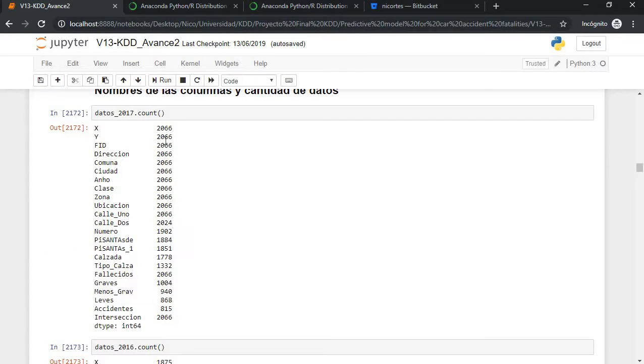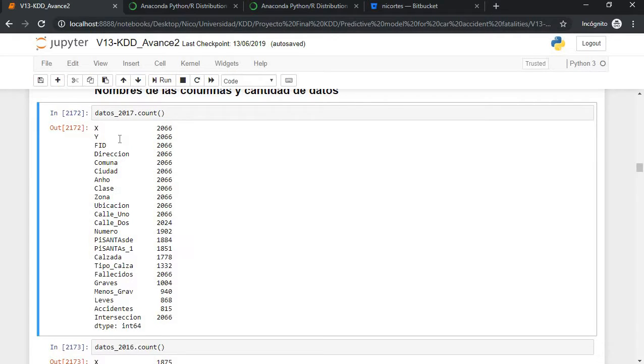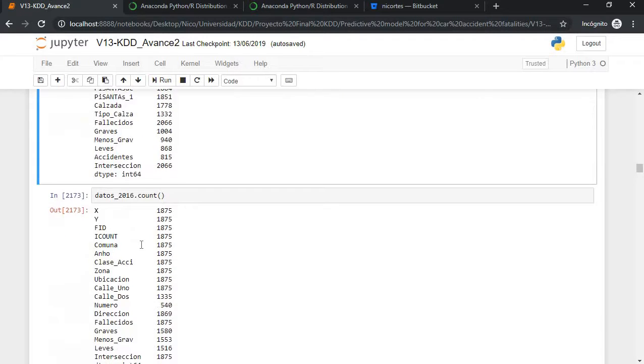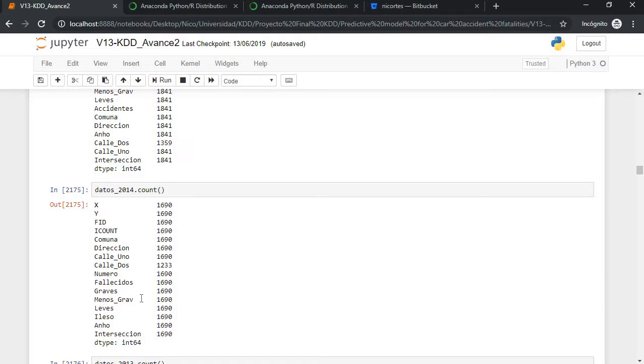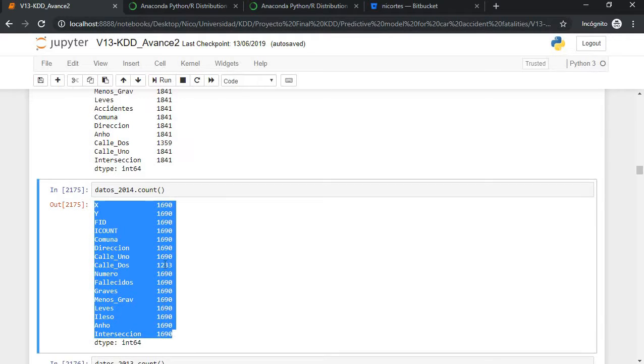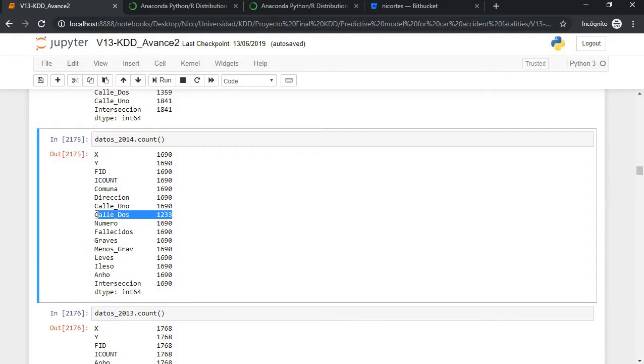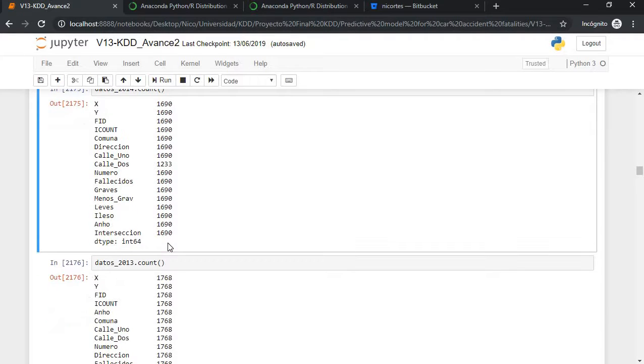So here is the name of the columns and the amount of data that we have. We have 2066 registers here. Here we have less. So we had to figure out what was happening. The idea is that they have to be like this, like every single one, where there's one here that fails. But the idea is that they all have to have the same amount, and if there are null values, then you can replace those null values with 0, for example, or with another number or string that you want.